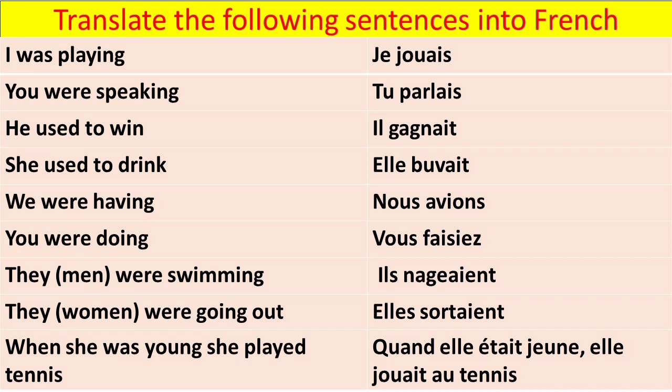They were going out. This is for feminine. So we translate in imparfait as elle sortait. When she was young, she played tennis. So we translate in imparfait as quand elle était jeune, elle jouait au tennis.